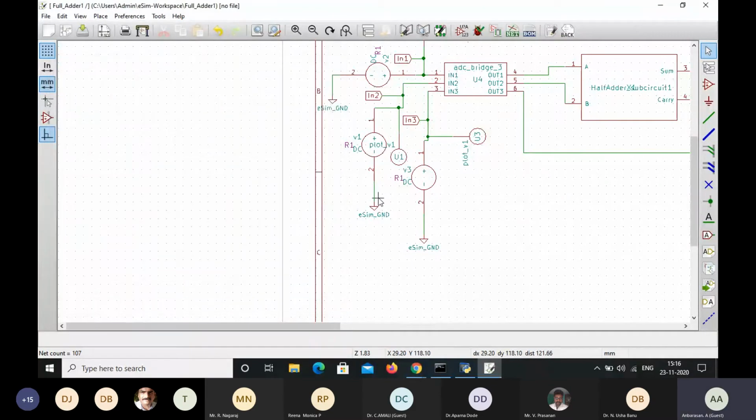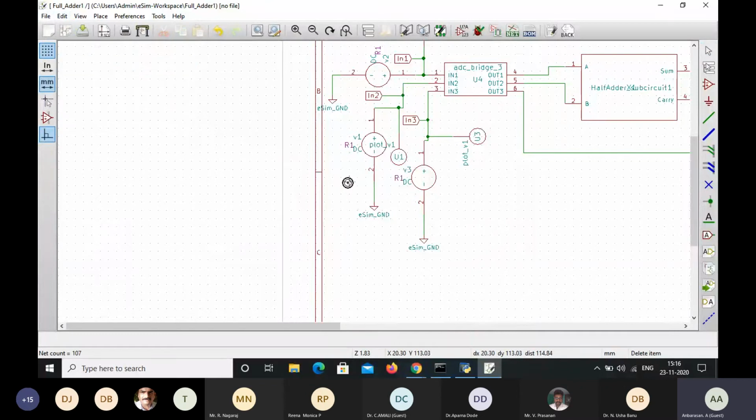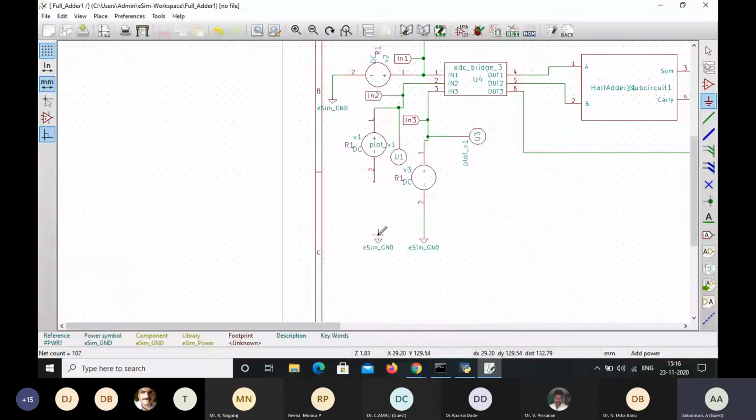So how are we going to do the corrections? We are able to delete. For delete, in edit, the delete will be there; select this and then click over here. If you click, the line is deleted. So ground, I'm also going to delete the ground. Again, I'm going to place the ground. Yes, it is in ground. Okay. Place here, escape, and then select the wire, connected.